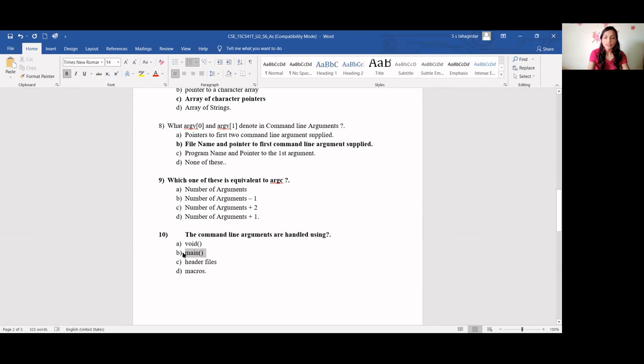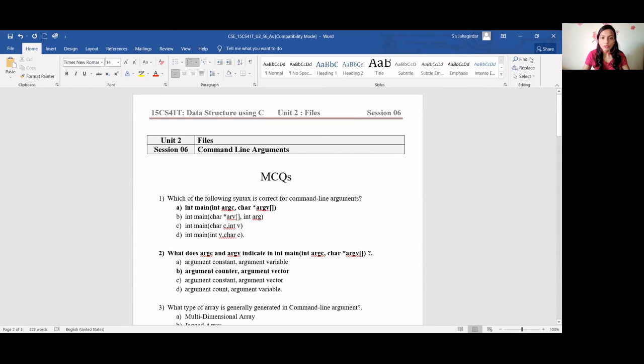Via main. Just now we saw the syntax, right? So int main, where will you pass command line arguments? Here only: int main, int argc and char star argv. So it is main.